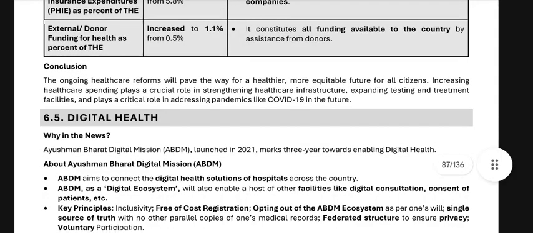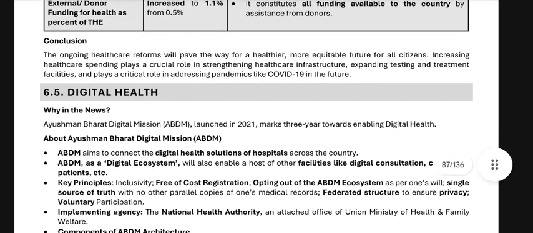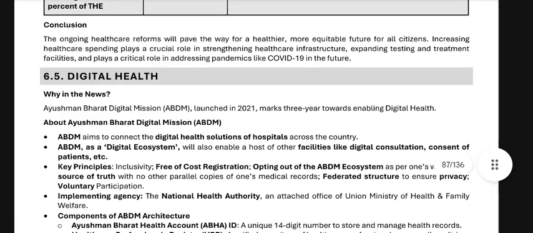Okay, digital health. Why in the news? Ayushman Bharat Digital Mission ABDM, launched in 2021, marks 3 years towards enabling digital health. ABDM aims to connect the digital health solutions of hospitals across the country. ABDM is a digital ecosystem. It will also enable a host of other facilities like digital consultation, consent of patients, etc.